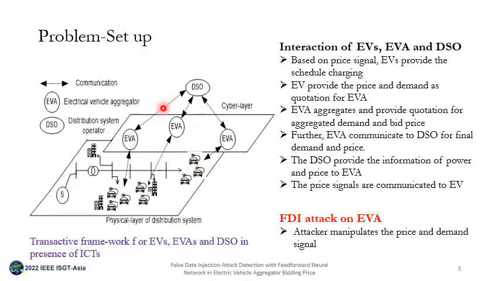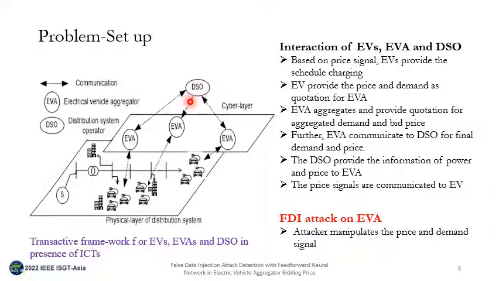In the transactive framework for EVs, EVA and DSO in the presence of ICTs, we have a physical layer, where we have the physical distribution system with EVs, electric vehicles, and electric charging stations along with different loads. Then we have the cyber layer, where we have the electric vehicle aggregator and DSO.